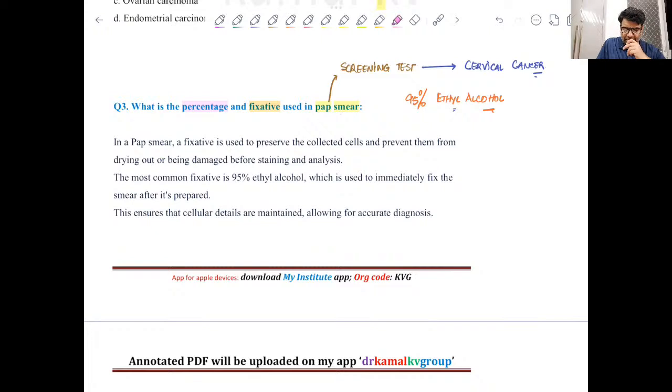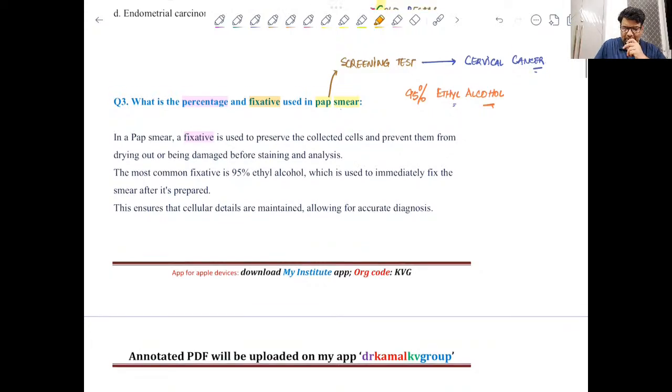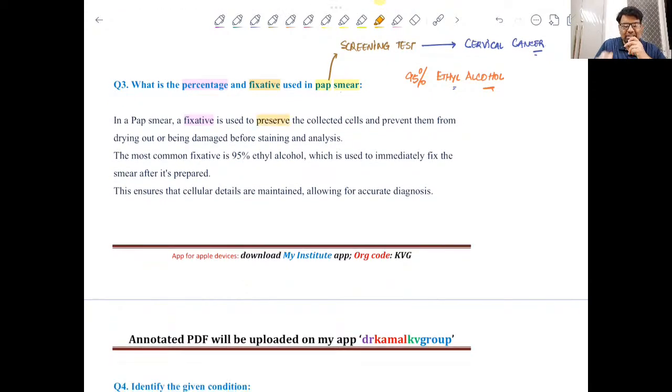The fixative used here is 95% ethyl alcohol, and the basic purpose is to make sure that the cells don't dry up. In a pap smear, the fixative is used to preserve the collected cells and to prevent them from drying out. That is very important.